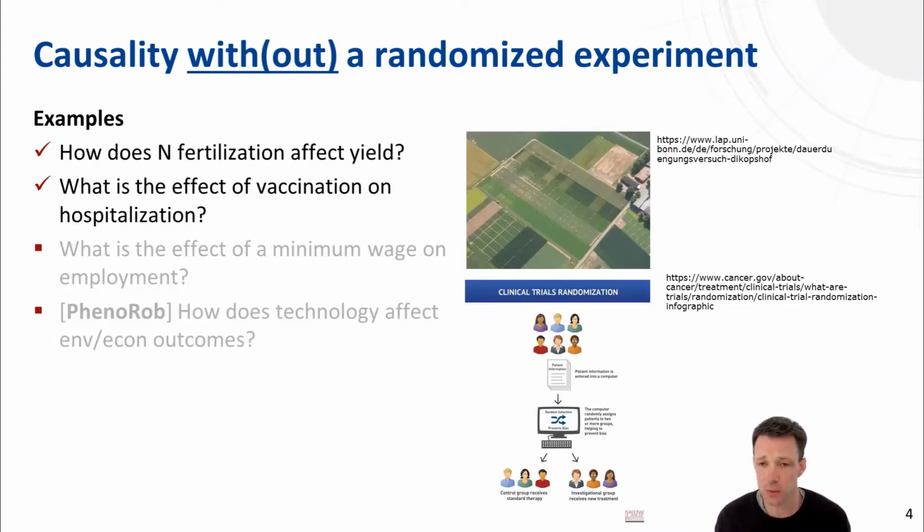Similarly, for the second question, what we typically do is run a clinical trial where you split your population into a treatment group and a control group, randomize treatment, so to say, and then record the outcome from the treatment group and the control group. So this is basically answering causal questions with randomized experiments, when a randomized trial is possible.